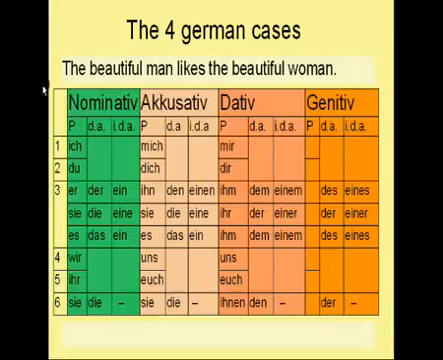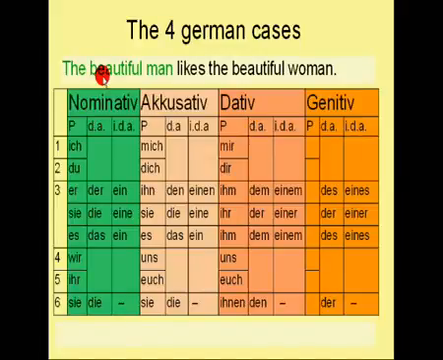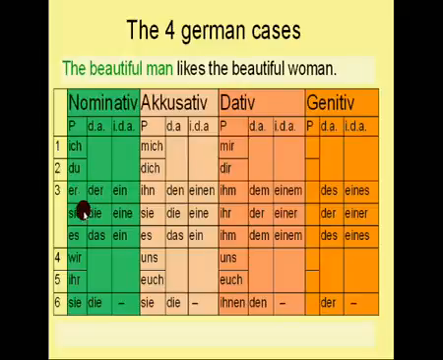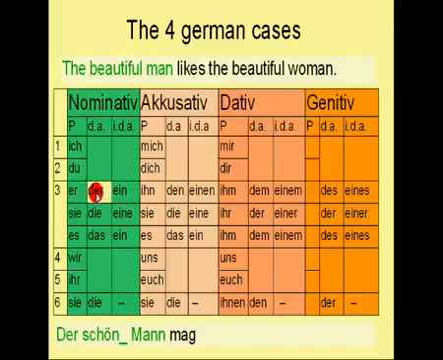Let's take the sentence, "The beautiful man likes the beautiful woman." The subject of the sentence is the beautiful man. Therefore I put him in green because the subject of the sentence stands in the nominative case. Man is masculine in German, right? So we need to look for the masculine definite article in the nominative case. Do you know which one it is? It is der. So the sentence starts with der.